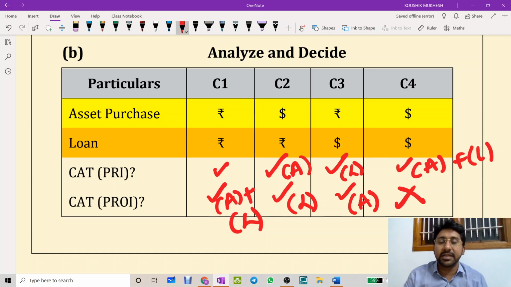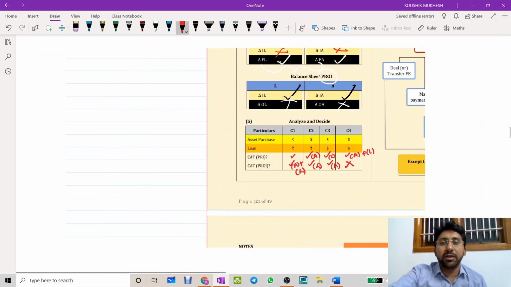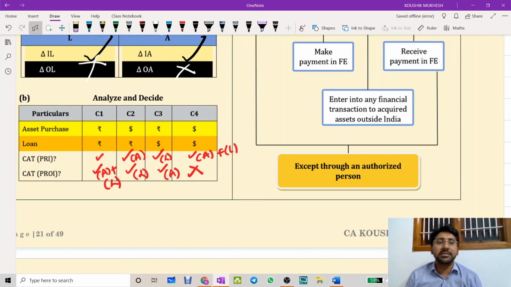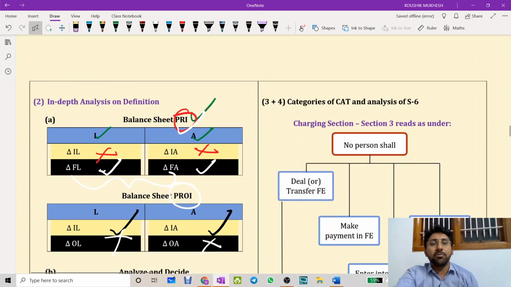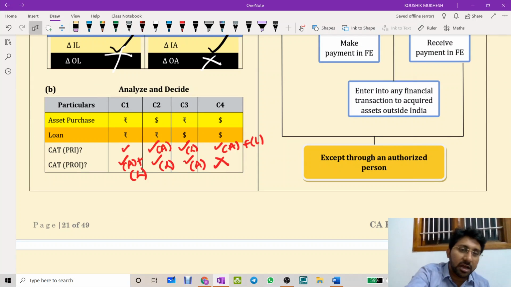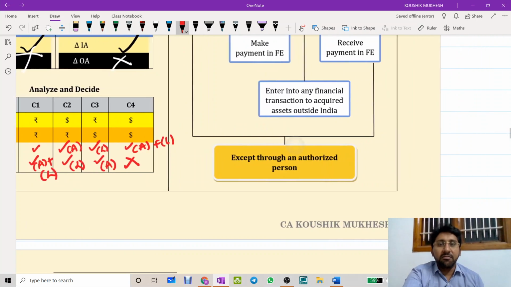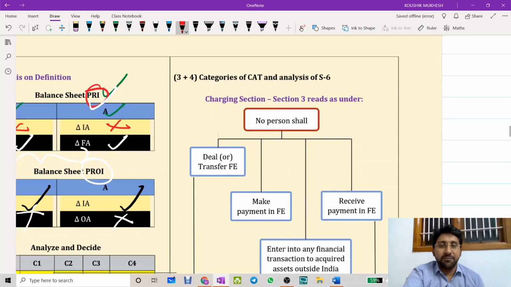This is the basic idea behind capital account transactions under FEMA. This is not the end of capital account transaction. Definition of capital account transaction has been analyzed now. So capital account transaction means a transaction which alters assets or liabilities outside India for a PRI and within India for a PROI. Includes contingent liabilities. So what they are, we will be discussing later. So this is the first one.